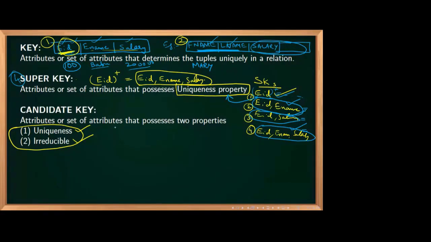Can you tell me how many candidate keys are there in the first table? Can I see the answer?